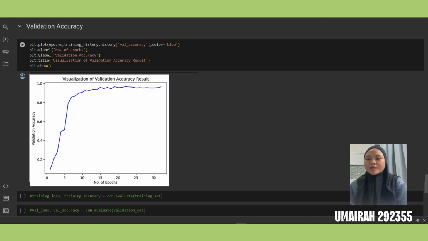Just write plt.plot and use this epoch list. The second parameter, that is the x-axis of this plot, and for the y-axis we need the training_history.history, and use the val_accuracy, because val_accuracy consists of the 30 epochs of validation set values. And for the graph we use the blue color, and this is the accuracy of the validation set. It's almost above 0.8. We label the x-axis number of epochs and the y-axis validation accuracy. The title is visualization of validation accuracy result. So we have successfully done the visualization of validation accuracy.